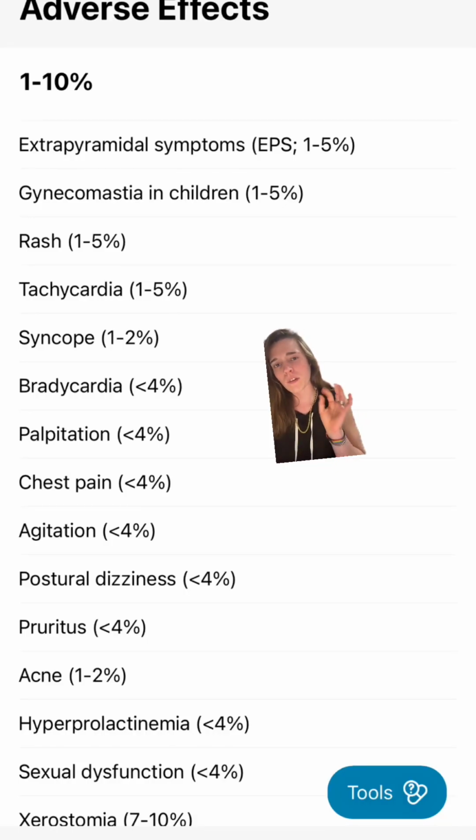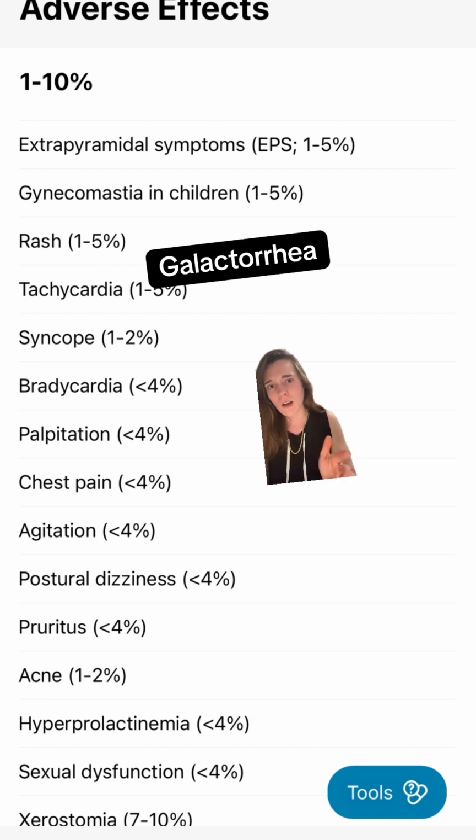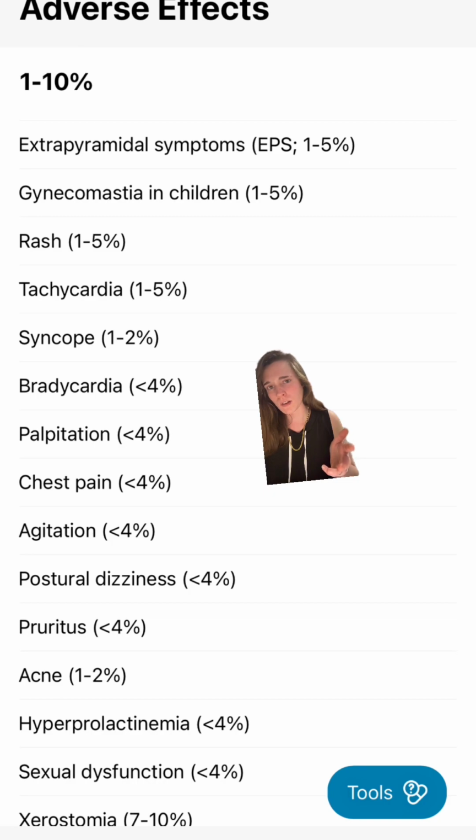Something important to know about risperidone and paliperidone is that they can cause hyperprolactinemia. This is elevated levels of prolactin, which can cause gynecomastia, or breast enlargement and tenderness, galactorrhea, which is actually milk production, and abnormal bleeding and menstrual irregularities.